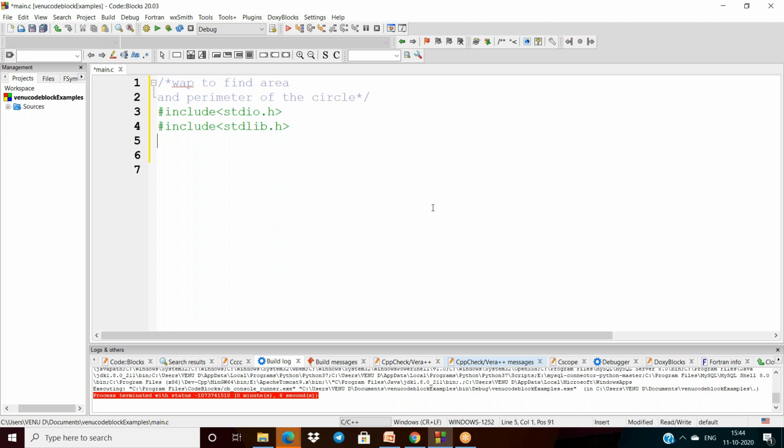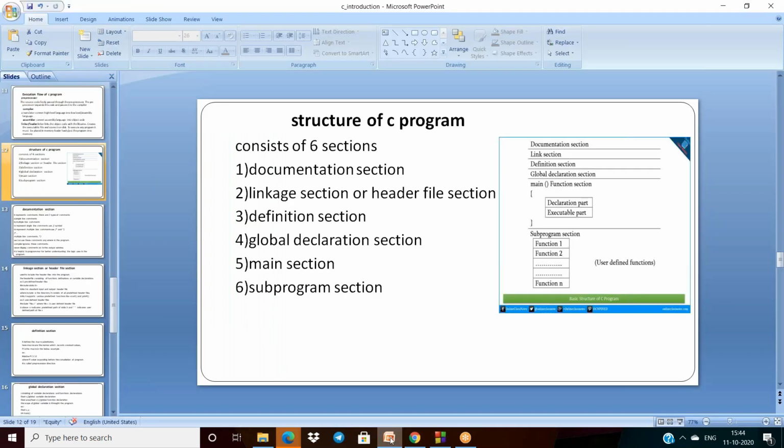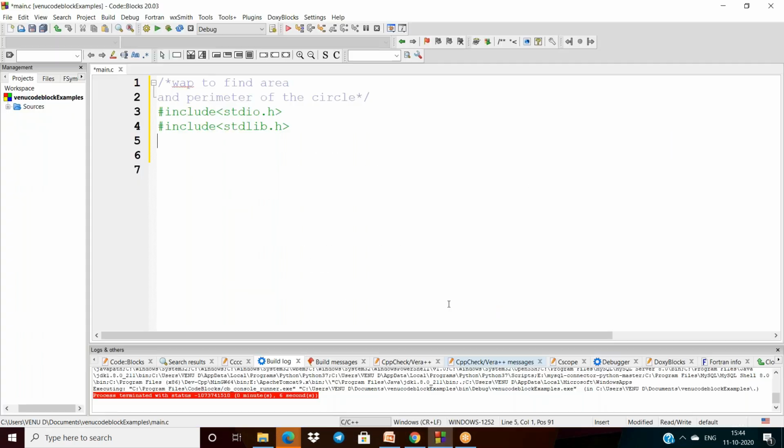After that, what is the next section? The definition section. I have to represent pi as a macro, whose value is 3.14. Next is global declaration. I have to read the radius dynamically, so I am taking r as my radius.